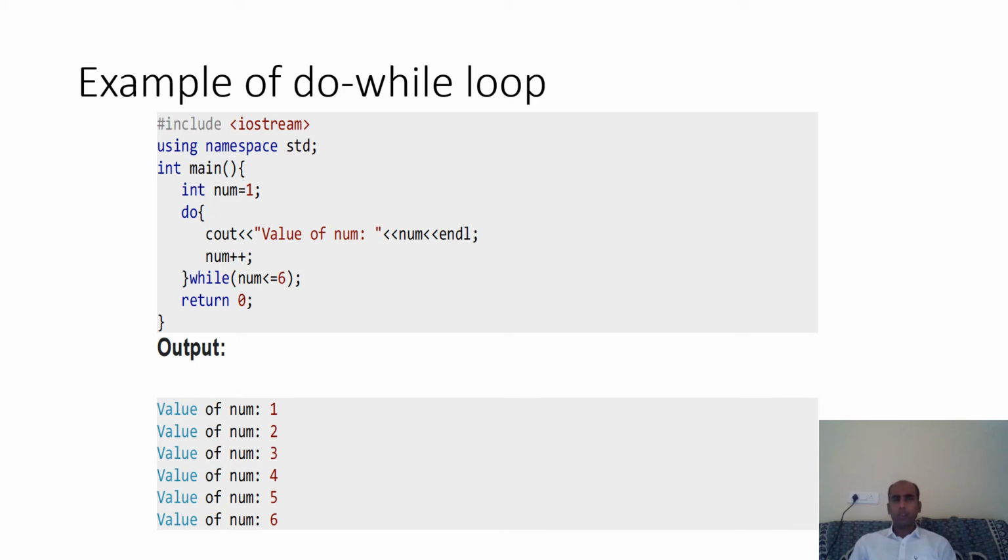So look at the question, num equals to 1, do. So the first time you are looking, there is no condition specified. Then I have used cout statement, then num++, then while. Then the condition is going to be checked. So the first time num equals to 1 is not going to be checked. The value of num, 1, is printed, then the value of num becomes 2, 2 is less than or equal to 6, condition true. Again the cout statement will be executed, num++, the value of num becomes 3, 3 is less than or equal to 6, condition true, the value of num 3 will be printed, and so on till the condition is true.